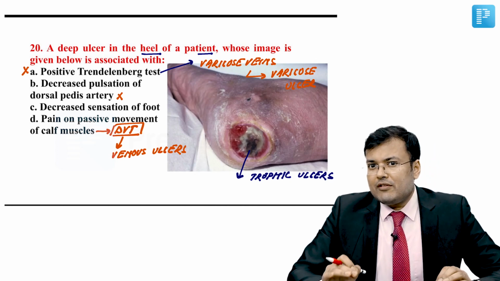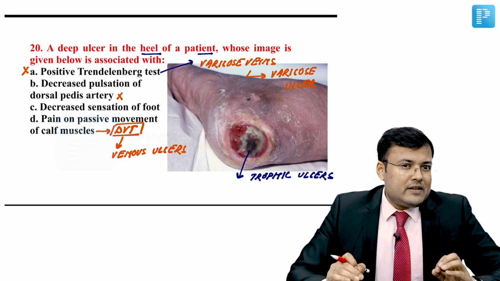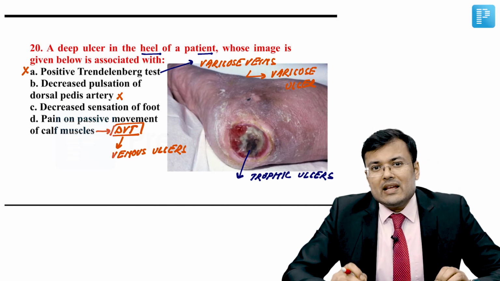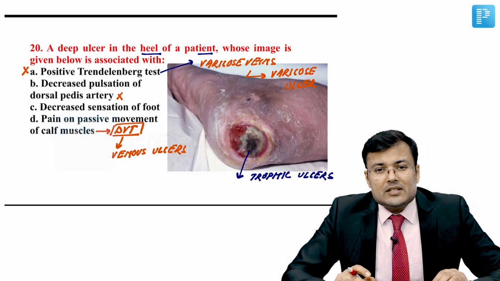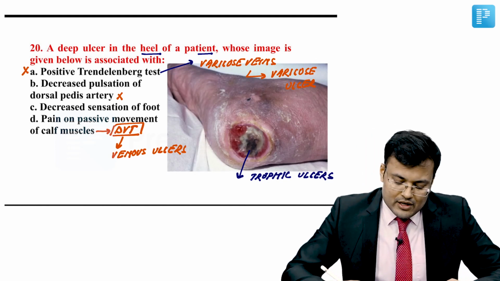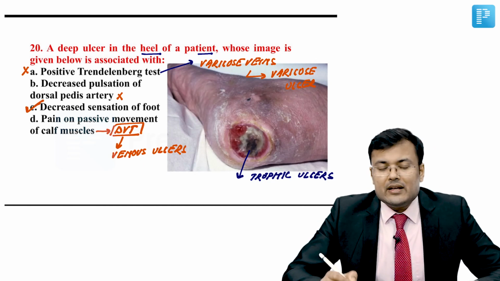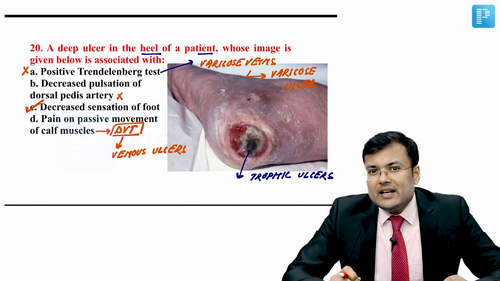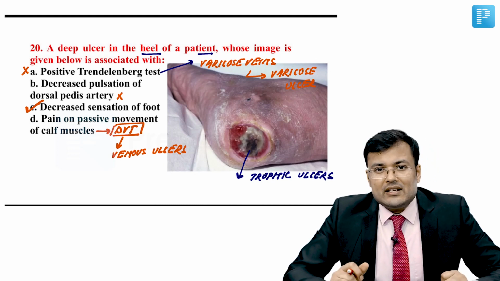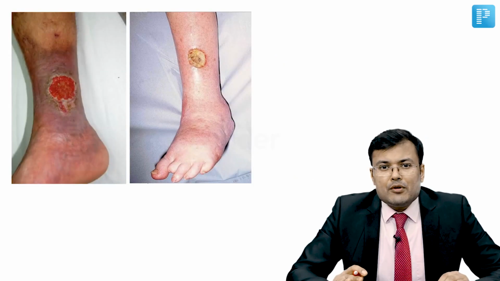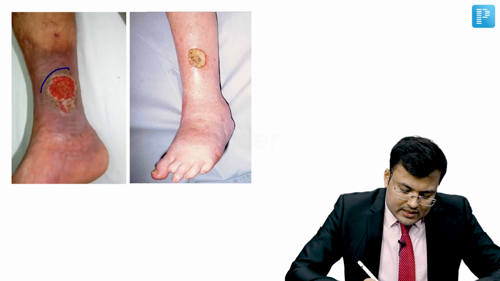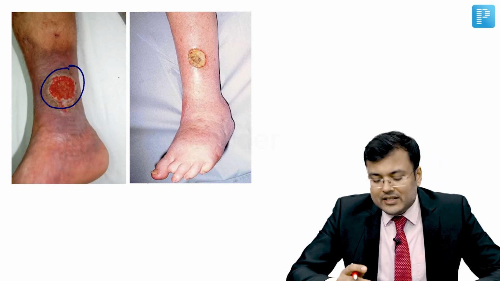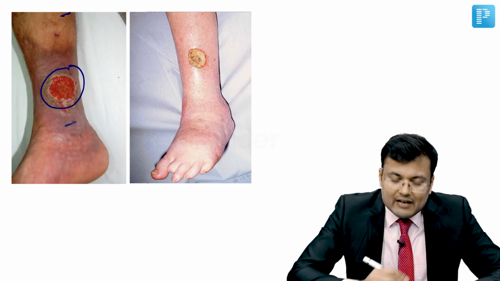Decreased sensation of foot. So, obviously, because of decreased sensation of foot, especially in the neurological causes at bony prominences, there are ulcers which are known as pressure ulcers, pressure sores, trophic ulcers. So, correct answer is C, that is decreased sensation of foot. So, this is a case of trophic ulcer. It is because of decreased sensation of foot, and generally it is located at bony prominences.